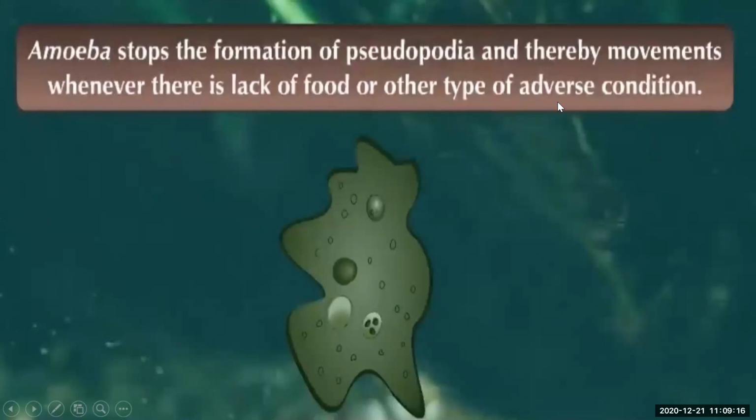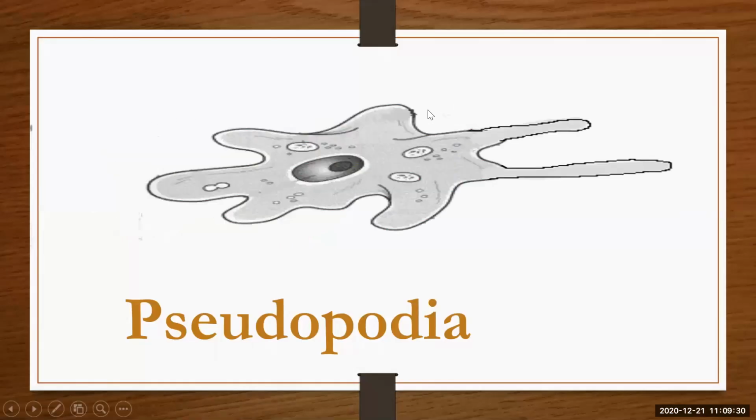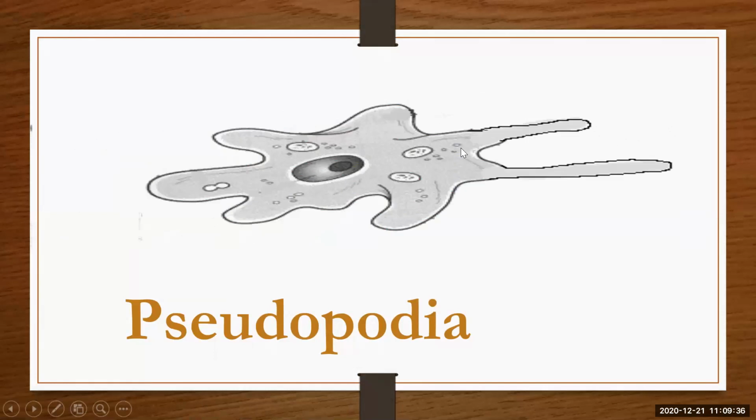So amoeba stops the formation of pseudopodia and thereby movements whenever there is a lack of food or other adverse conditions. If there is no favorable condition, he stops his movements. He stops extending his pseudopodia. See here in this picture I'm showing you the pseudopodia. These are the pseudopodia.